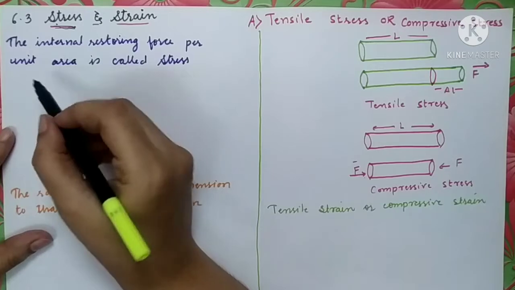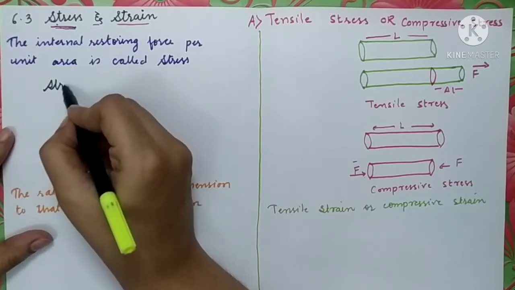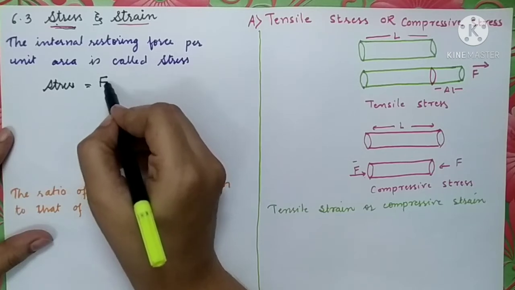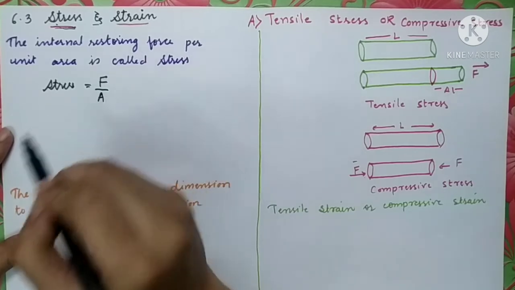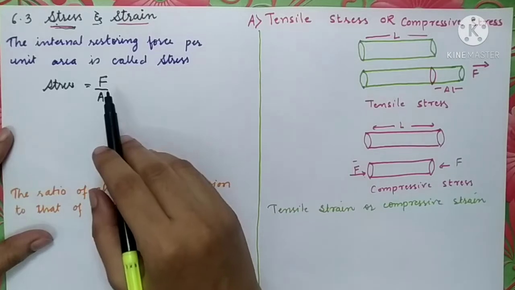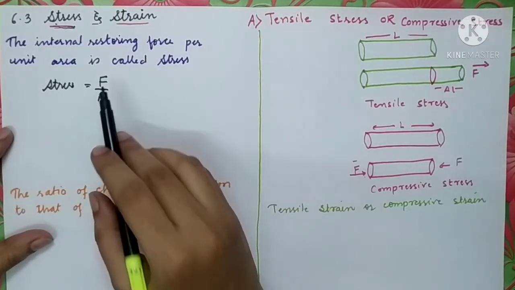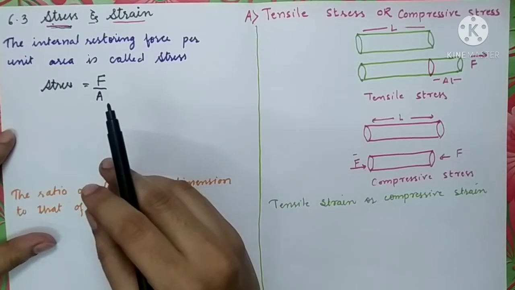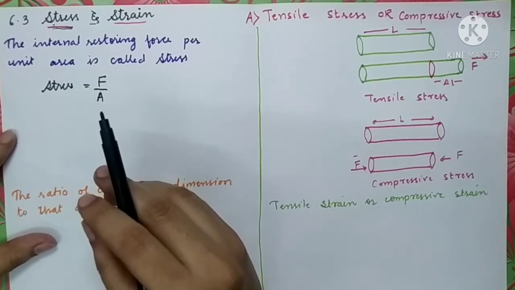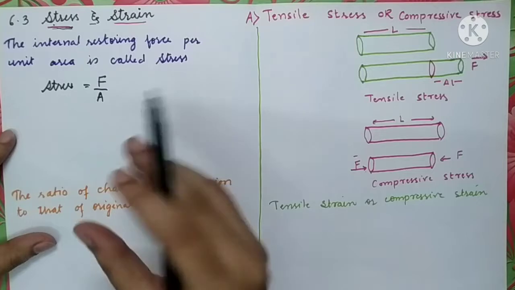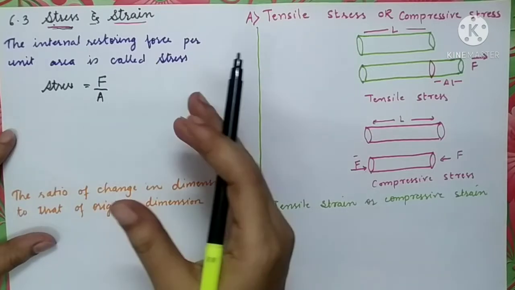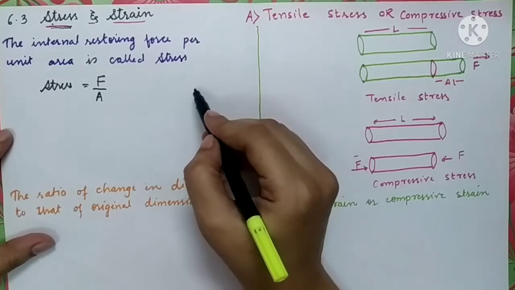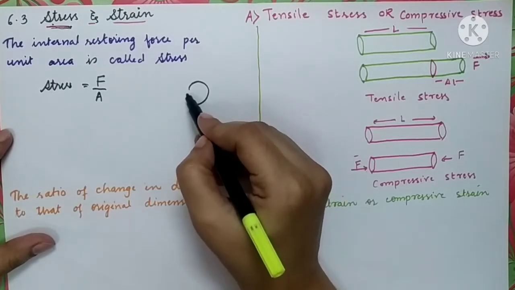So, stress is written as force per unit area. And this force, we all know, is the internal force which has developed inside the body, and it is not measurable from our side. We can only measure the deforming forces which we have applied. In a state of equilibrium, we have taken this object.